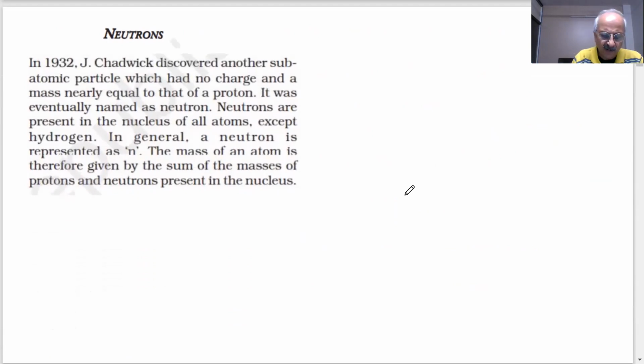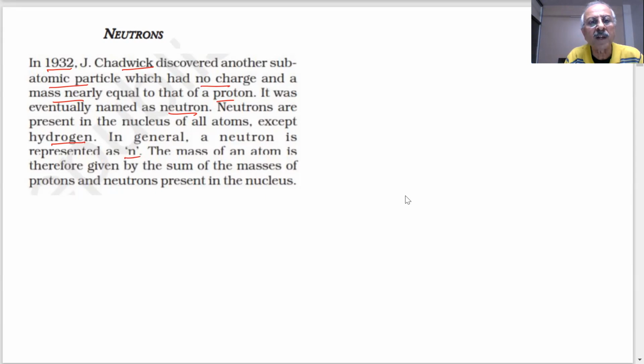And as we said, students, Rutherford discovered protons. The story is not complete. In 1932, Chadwick discovered another subatomic particle which had no charge and mass equal to the proton, which was named the neutron. Because the nucleus is very heavy, the mass is almost all inside the nucleus. How could you explain it? Because protons cannot explain the mass of the nucleus unless there is some other particle. That is why they said neutrons are present, except in the case of hydrogen.